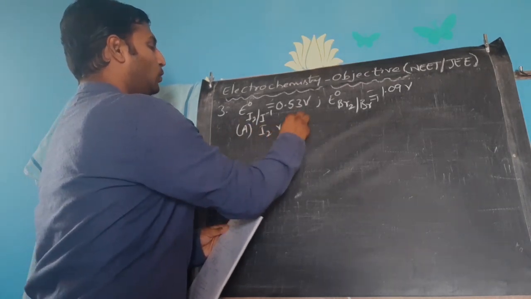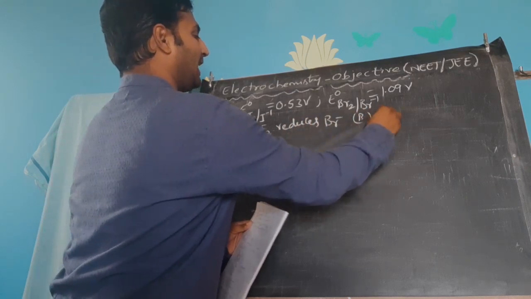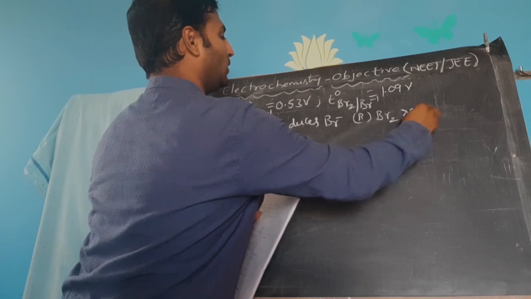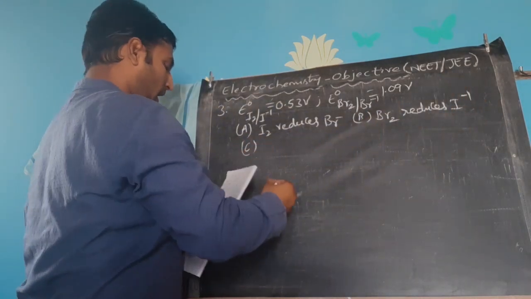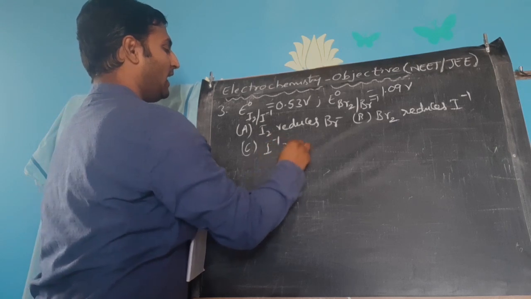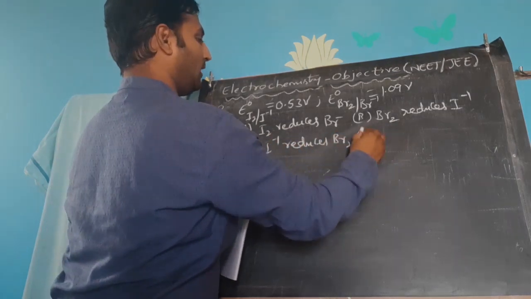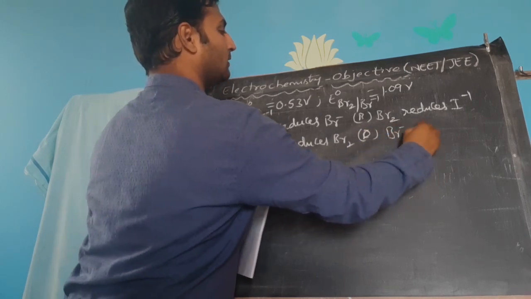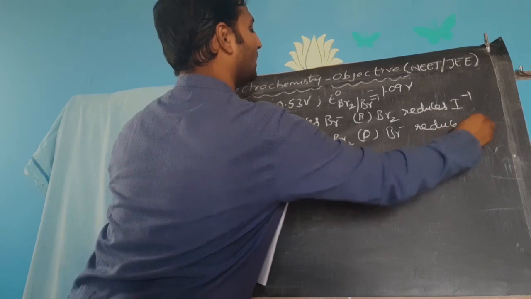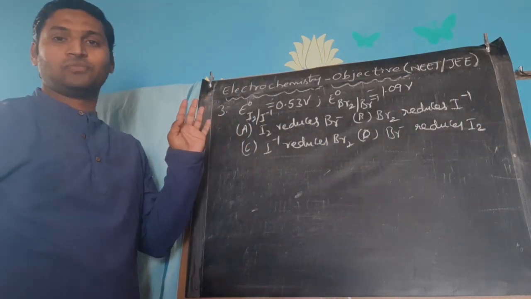Can I2 reduce bromide? Can Br2 reduce iodide? Or can iodide reduce bromine? Or can bromide reduce iodine? These are the options in this question.